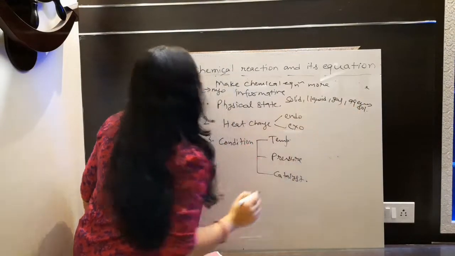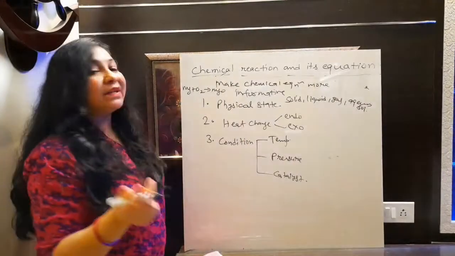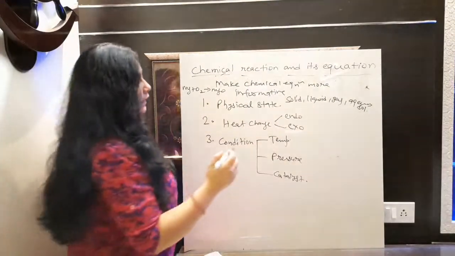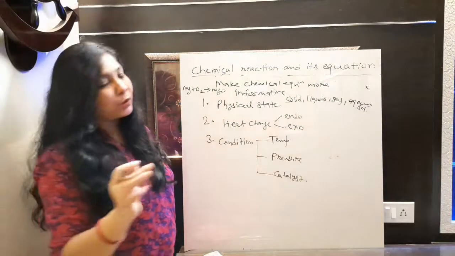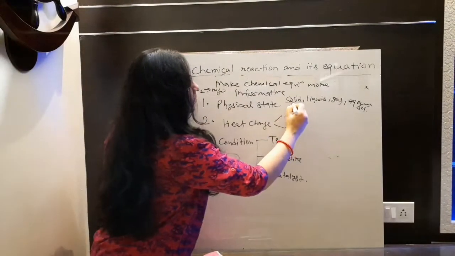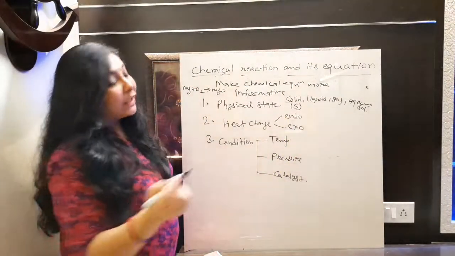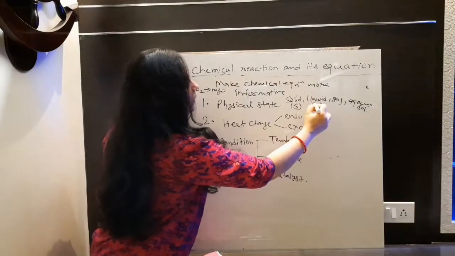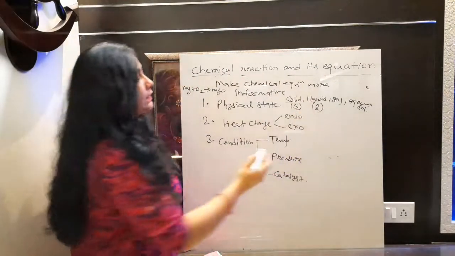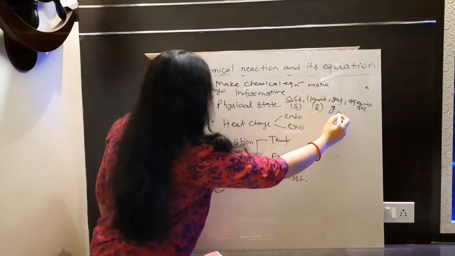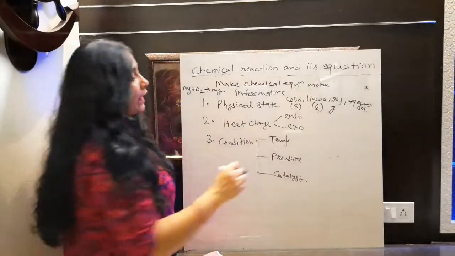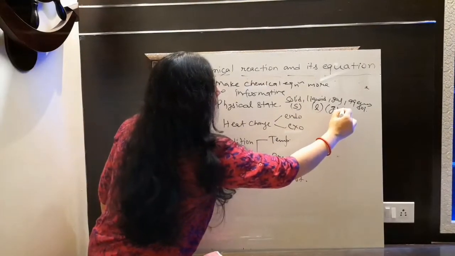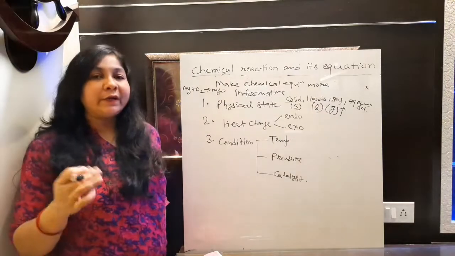So here one more state we will take, that is aqueous solution. Fine. So to represent any substance which is in solid state, we will use the symbol S. If it is in liquid state, then we will use the symbol L. If it is in gaseous state, then we will use the symbol G, and sometime we can put an upward arrow also. It is also representing gas.